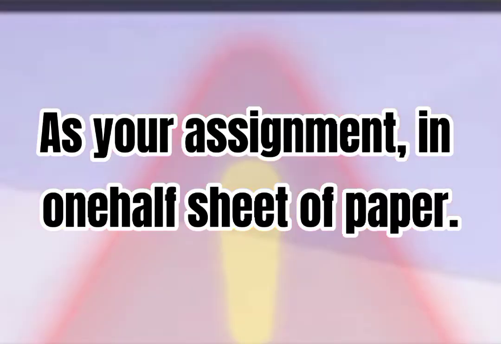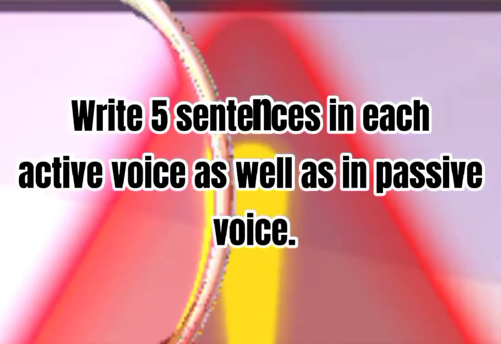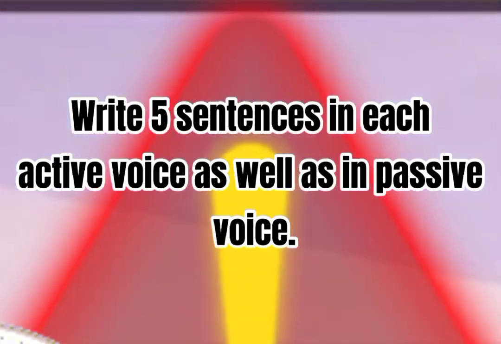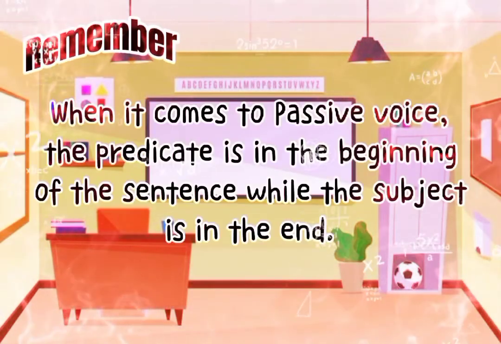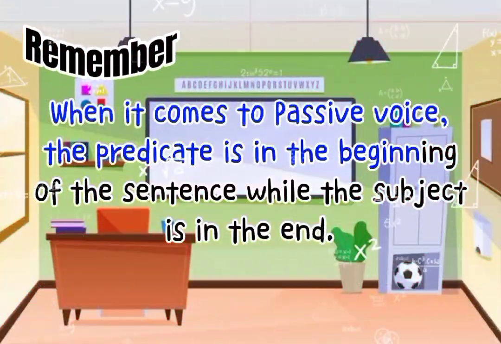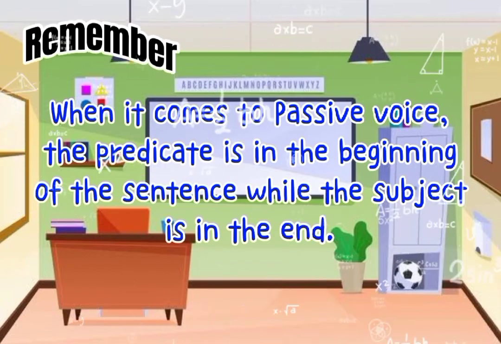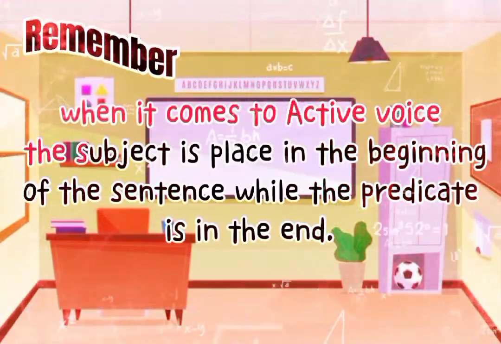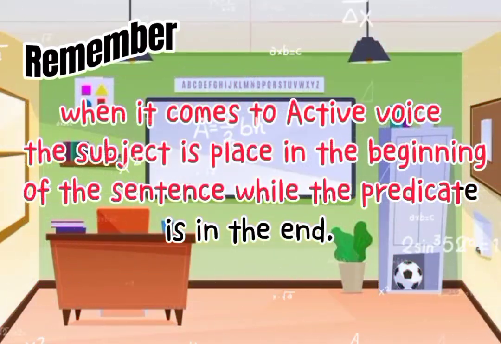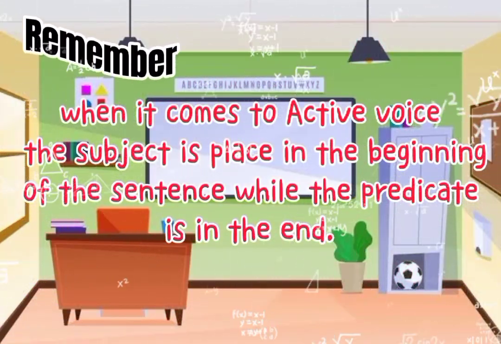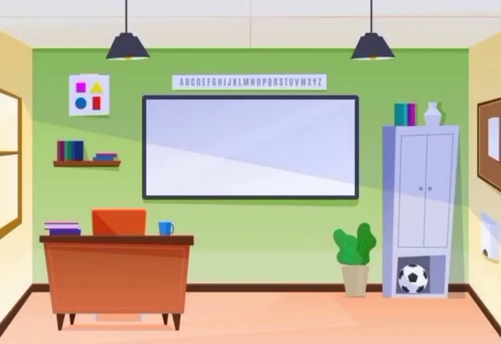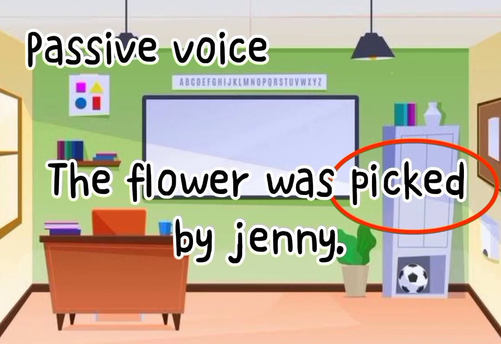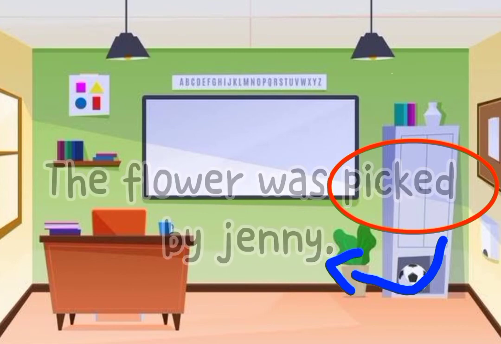As your assignment, in a half sheet of paper, write 5 sentences in active voice as well as 5 in passive voice. When it comes to passive voice, the predicate is in the beginning of the sentence while the subject is in the end. When it comes to active voice, the subject is placed in the beginning of the sentence while the predicate is in the end. In short, active voice is the doer of the action, while passive voice is the receiver of the action.